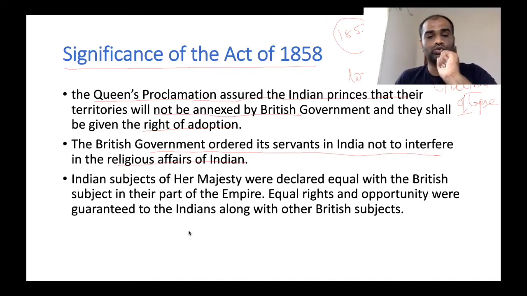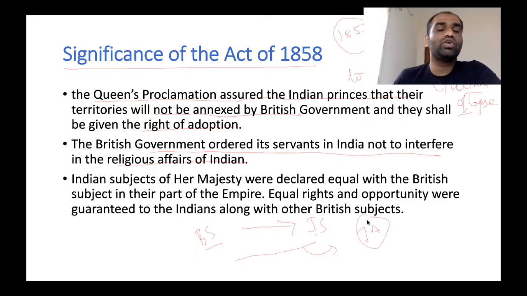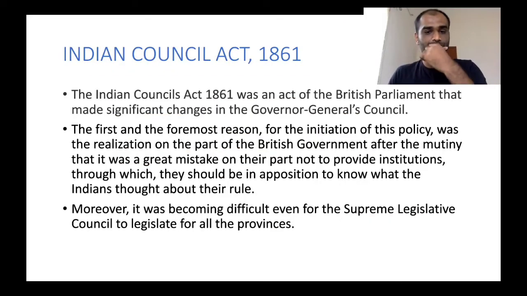And also, importantly, for the first time, British subjects were treated on par with Indian subjects in judicial administration. Clear? Before this Queen's proclamation, British subjects were treated differently compared to Indian subjects. For the same crime, British subjects were given one punishment, and Indian subjects were given a different punishment. Now, for the very first time, both British subjects as well as Indian subjects were treated on equal footing. So, the rule of law was further strengthened.